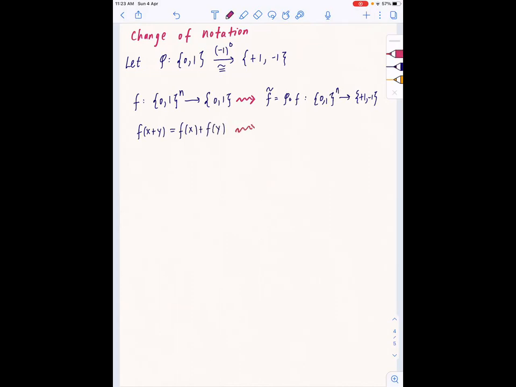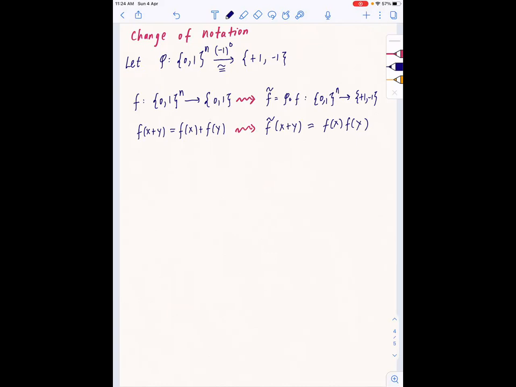That just maps to the condition. Basically, when we recast it in terms of f tilde, we get that f(x+y) equals f(x) times f(y). Basically, it's a group homomorphism from {0,1}^n to the multiplicative group {+1,-1}, because phi is just an isomorphism.